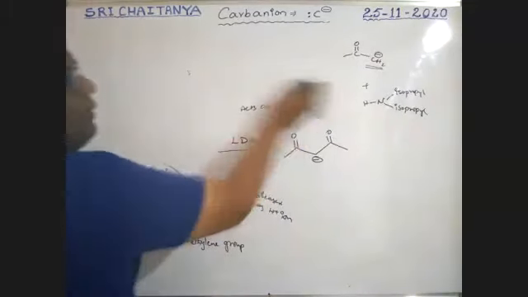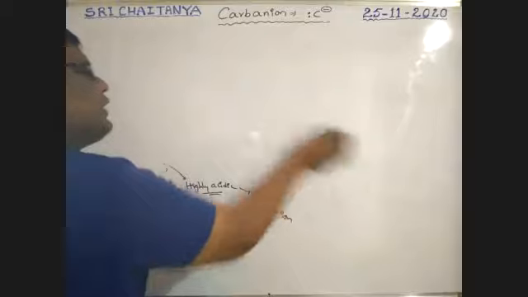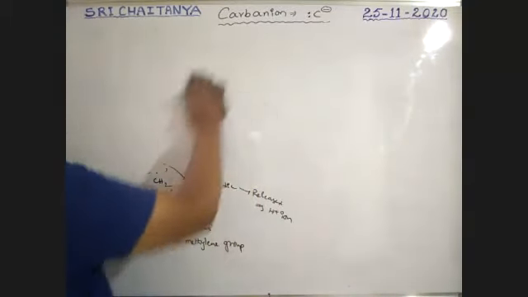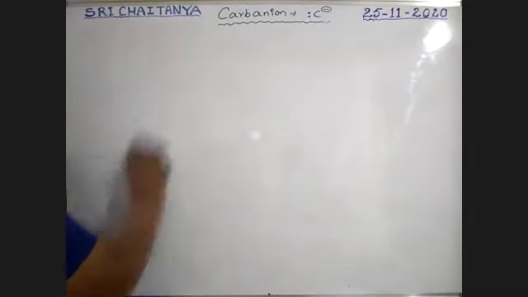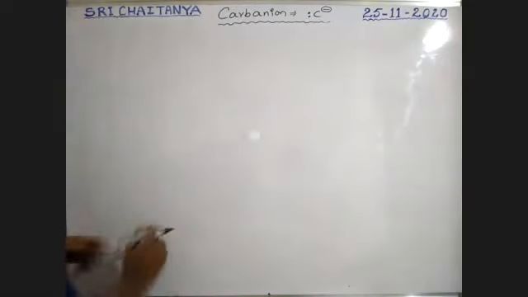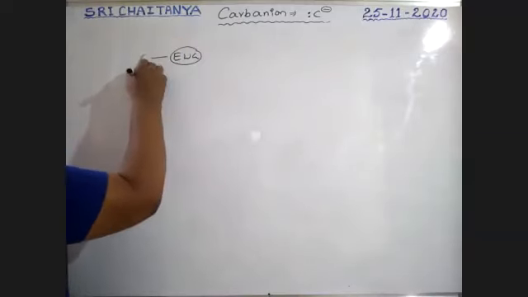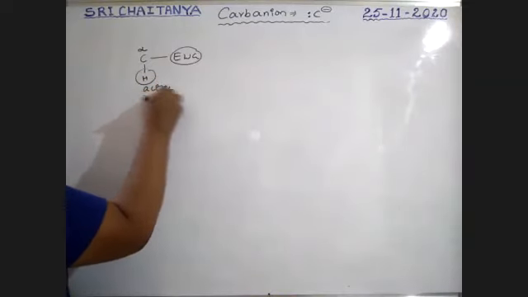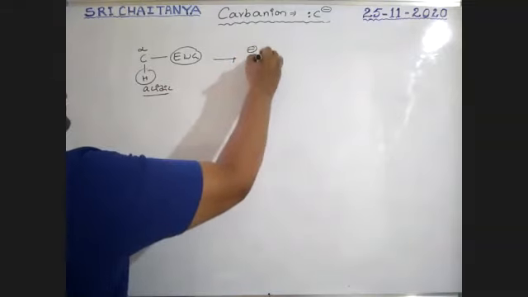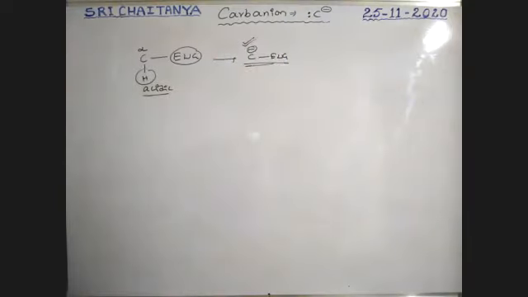That means a carbon bonded with a highly electronegative element, that carbon has a hydrogen, and that hydrogen is acidic in nature and released as H plus. See here, boys. Finally, what is my conclusion? There is a carbon bonded with an electron withdrawing group. If it has a hydrogen, it is nothing but alpha hydrogen, boys. This hydrogen is acidic in nature. So this gives a carbon with negative charge next to the electron withdrawing group. This is the way a carbanion is generated, boys. That is what I used in the previous two examples.